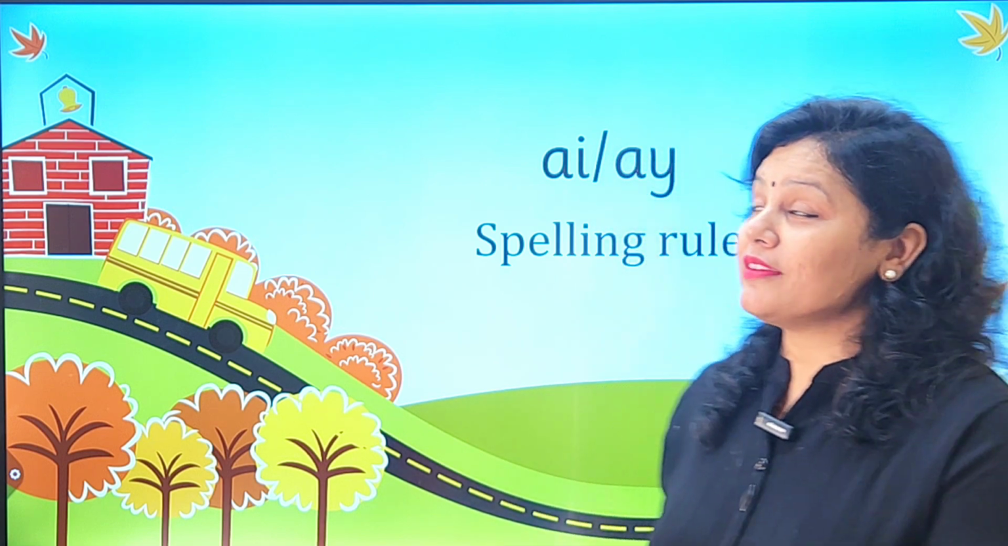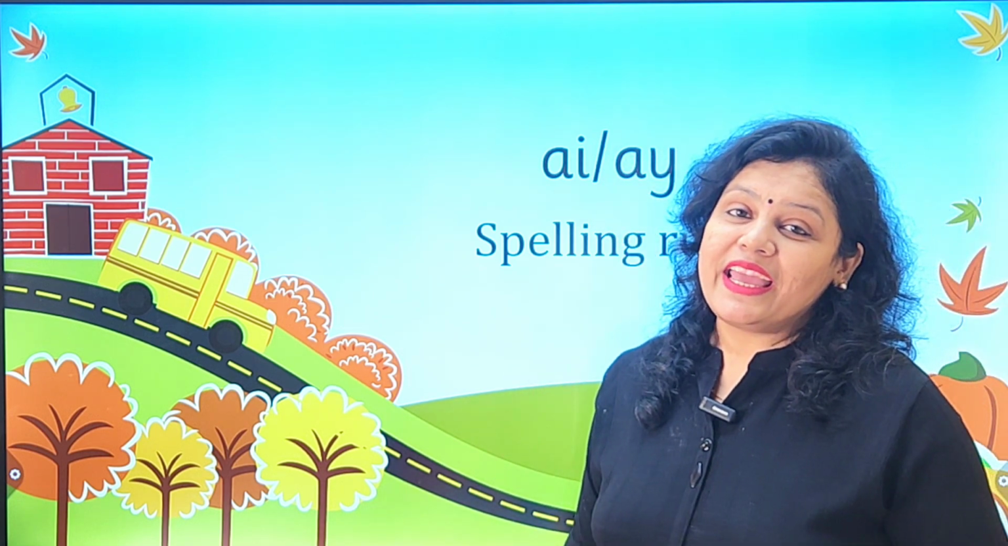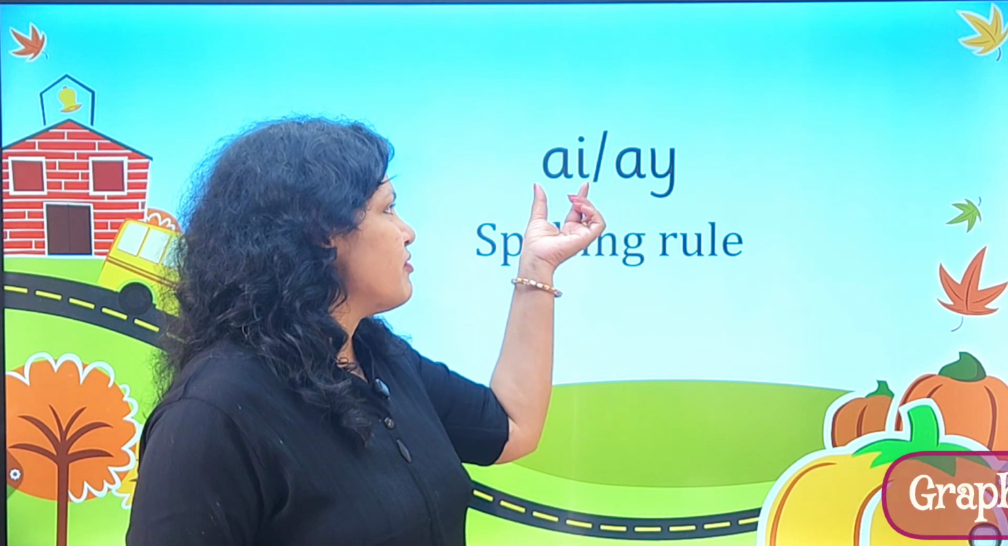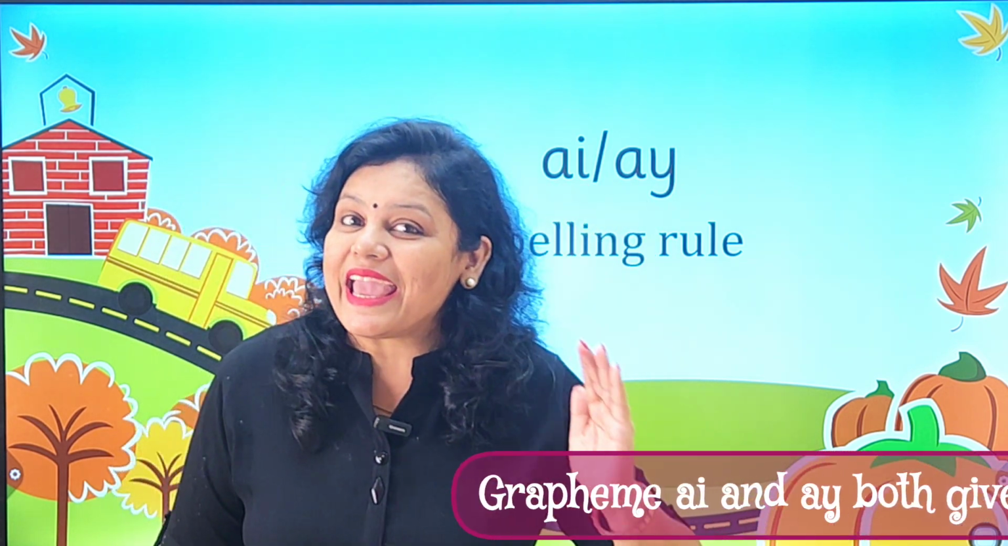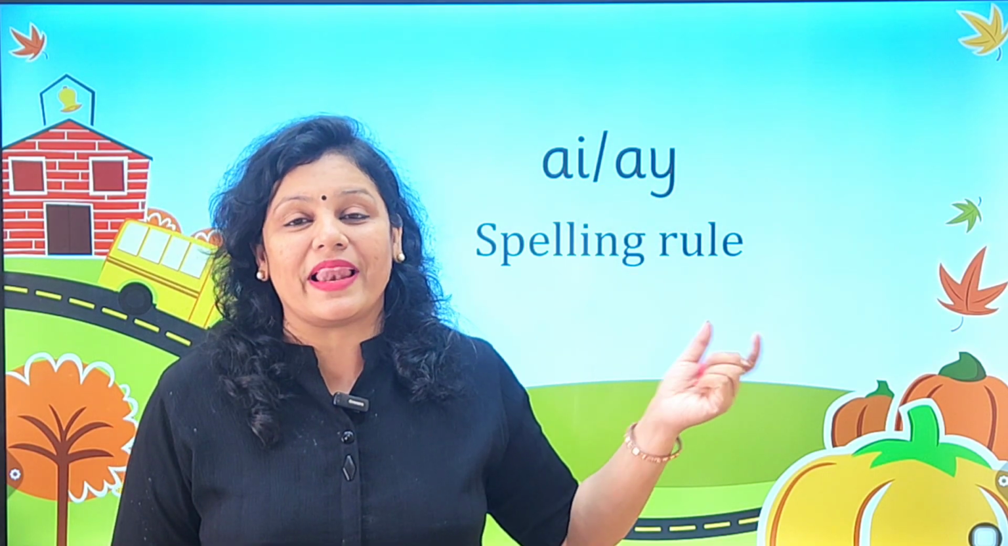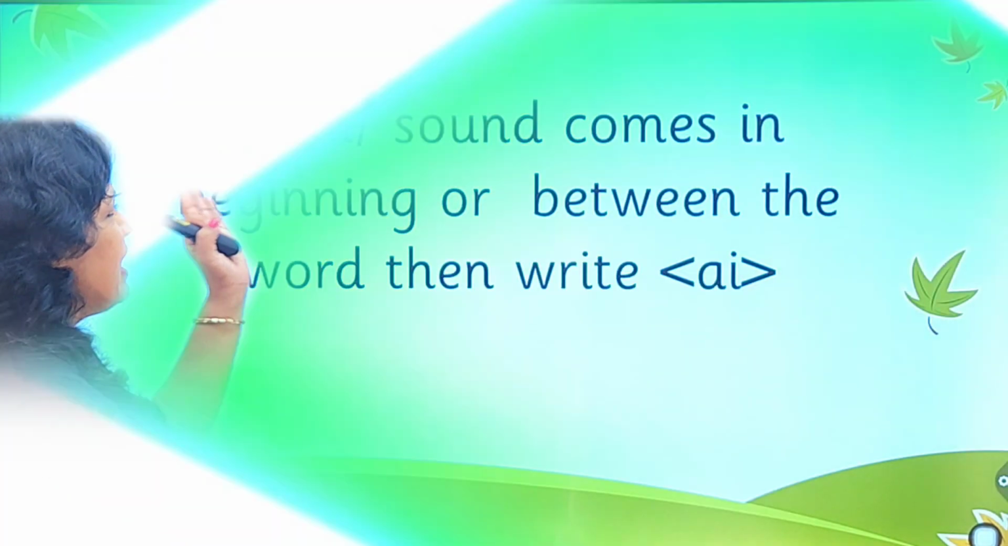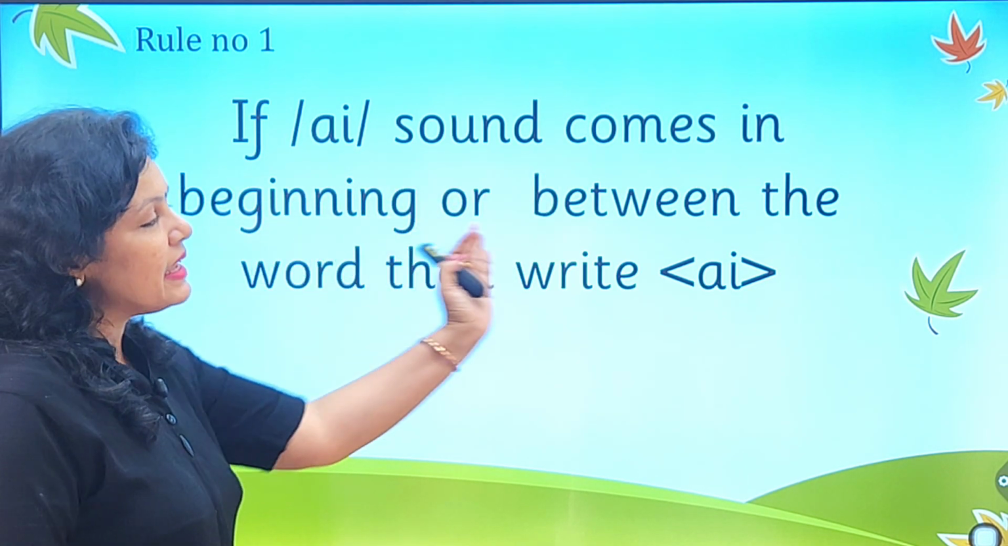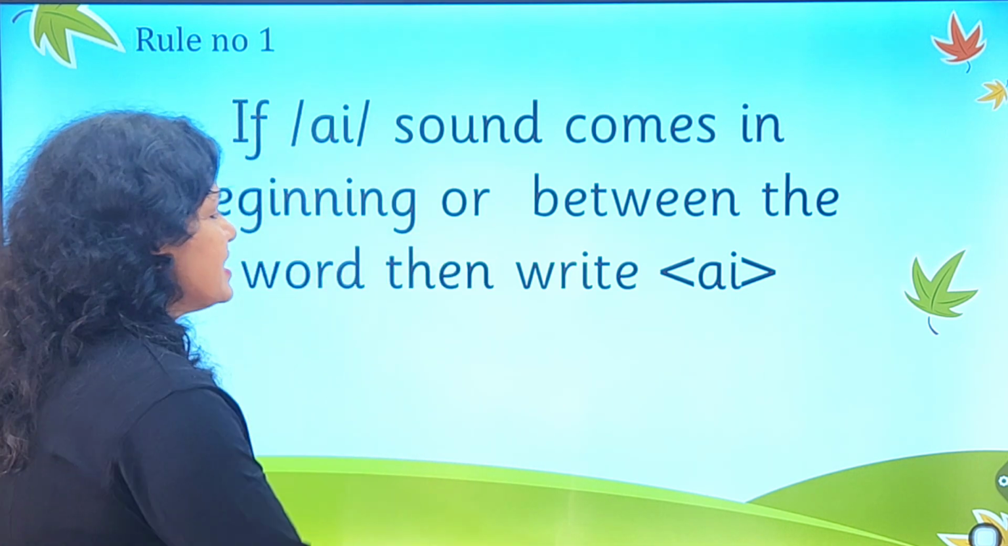The first rule that I'm going to cover today is AI and AY spelling. You might have known very clearly that this grapheme AI gives you the A sound. AY also gives you the A sound. But where to write what, and which grapheme will be used in which spelling, this is what we are going to discuss today. So first rule: if the A sound comes in the beginning or in between the word, then we usually write AI.